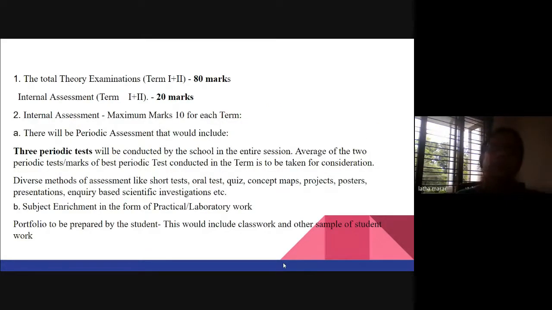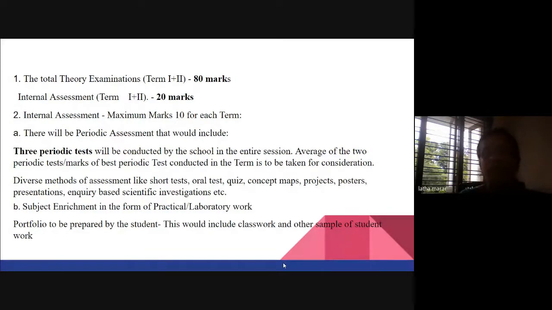So the total theory examination is of 80 marks, and we have an internal assessment, which most of us must have already completed, or some of us must have completed. Internal assessment 1 and 2 together carry 20 marks, so 80 plus 20 makes 100 marks. The periodic tests, which can be conducted each term, can be of different types: quiz, concept map, projects.